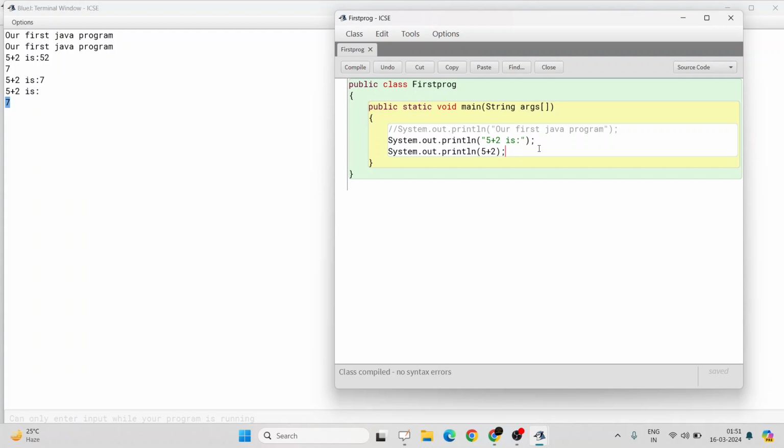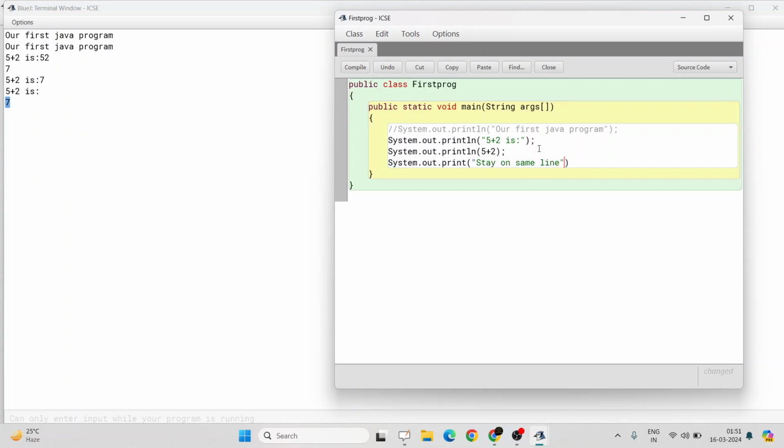Let me show you another example if it's not clear. Suppose System.out.print "stay on same line". Then System.out.println "still on same line".